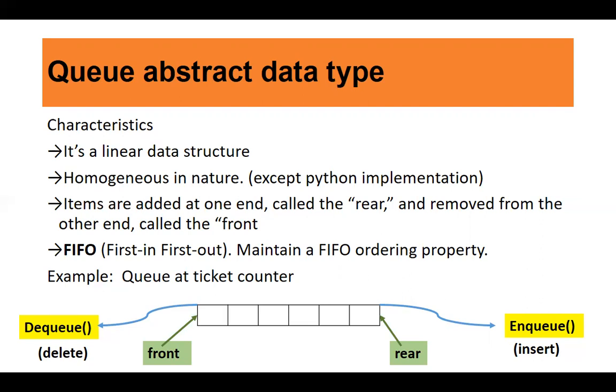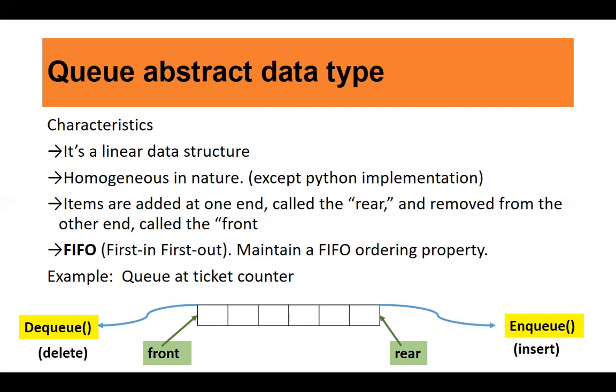It follows the FIFO approach. In case of stack, we had the LIFO approach, last in, first out. In case of queue, you have the FIFO approach, first in, first out. So it maintains a FIFO ordering property: the element which is inserted first will be deleted first, and the element which is inserted last will be deleted last.